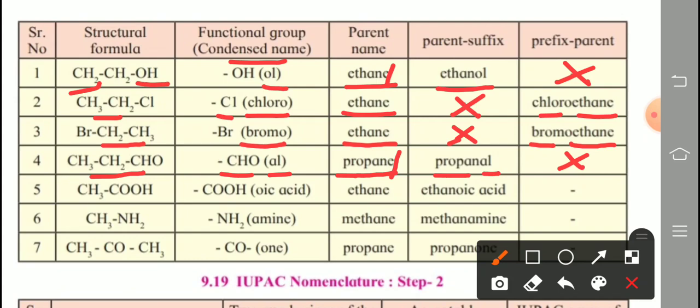Next, CH3COOH. COOH means carboxylic acid. OIC acid is the condensed name used in the IUPAC name. There are 2 carbon atoms in this structure, so ethane. The last E is replaced by OIC acid, so we read it continuously: ethanoic acid.